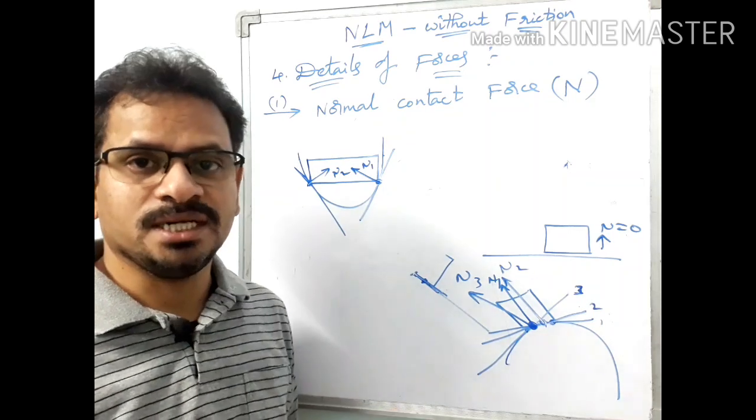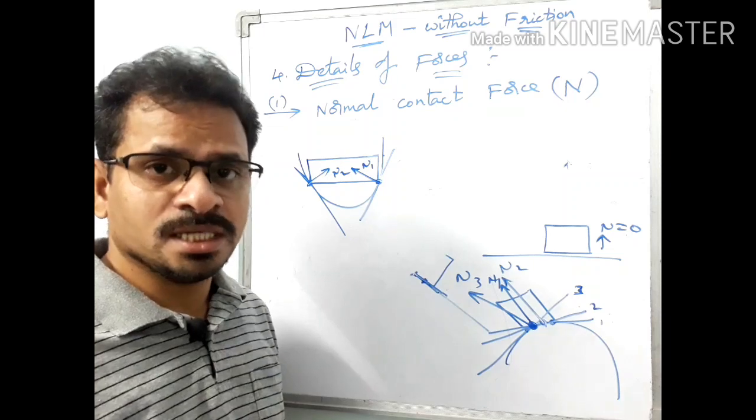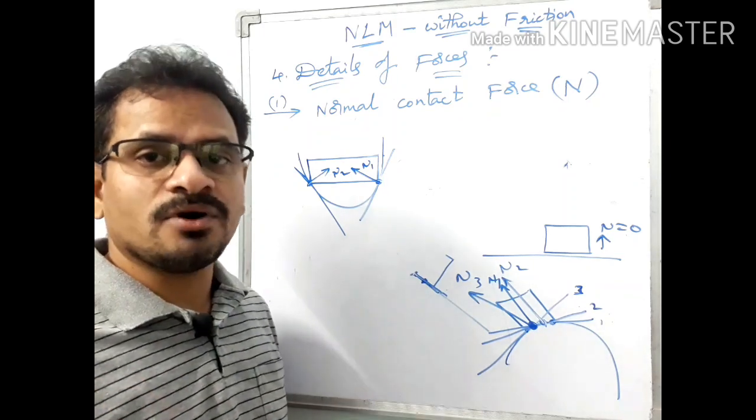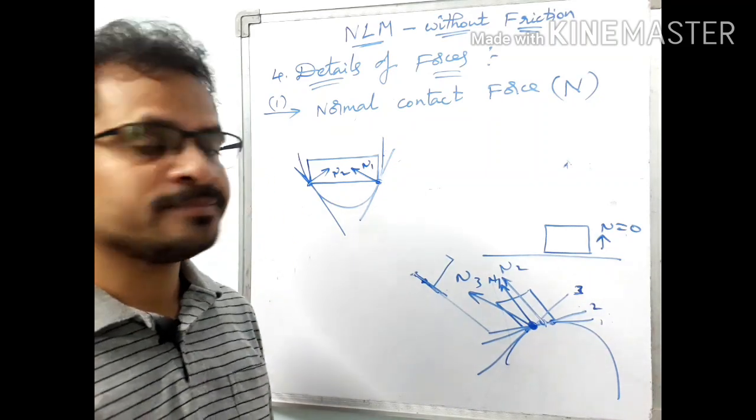In this way, we have to consider whether the bodies are plane surfaces or curved surfaces. No problem. Just draw the plane of contact at the point of contact, and we can find the normal contact force in this case. Okay, right.